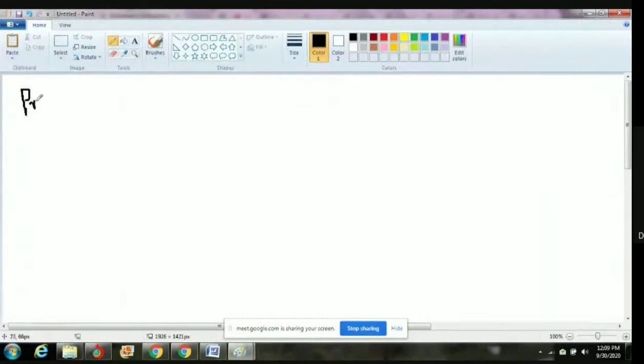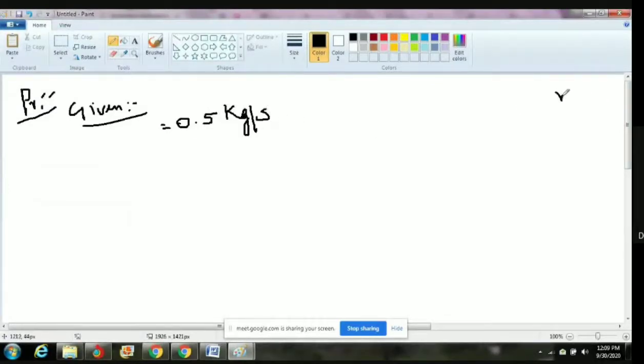In that problem, you have to write the given data very clearly, because lengthy data will be there. So in that one, we have 0.5 kg per second, so mass divided by time.